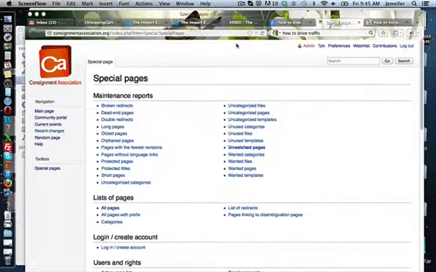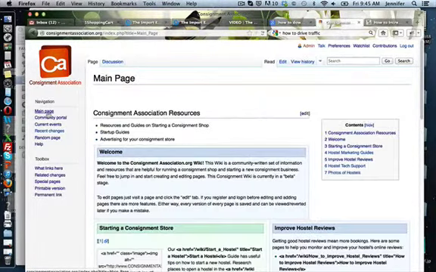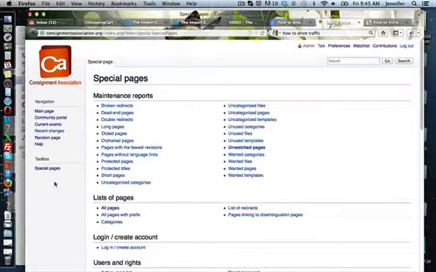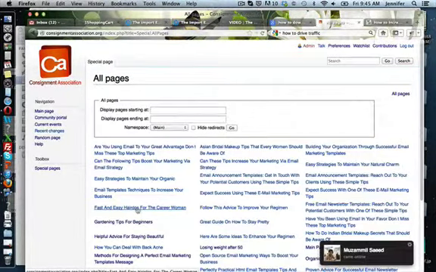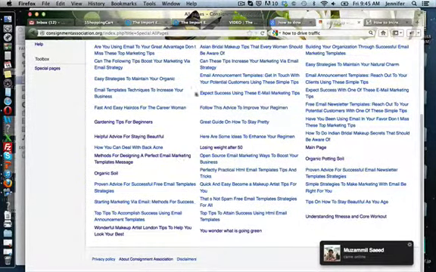Okay, so I think I found out how we can do this, how we can edit this wiki. So you're at your main page, and this is just the front page right here. Then I went to special pages, and then I went to list all pages. Now, the only thing that I can't figure out is how to change the titles of these pages. But maybe you can figure it out, but we can still start to edit it.